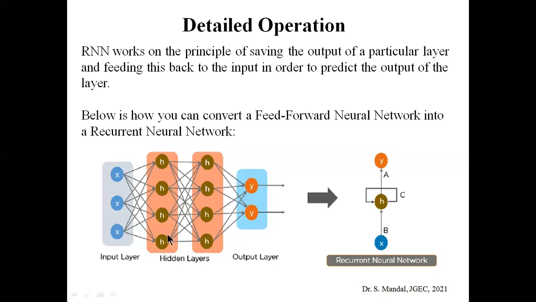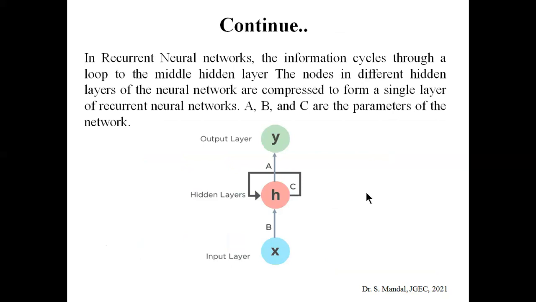In this multi-layer feed forward neural network example, we can see that there are two hidden layers. But in the case of a recurrent neural network, there is only one hidden state, denoted by H, and there is a loop in this recurrent neural network. A, B and C are all recurrent neural network parameters that can be used for the training of the RNN. So let's see how it happens.